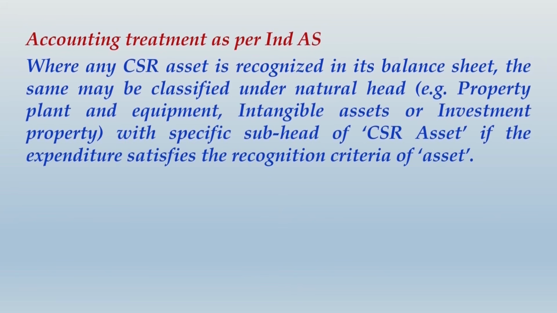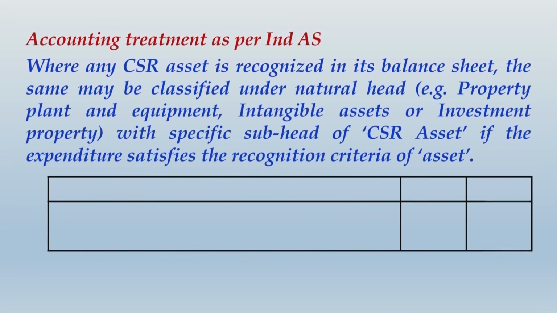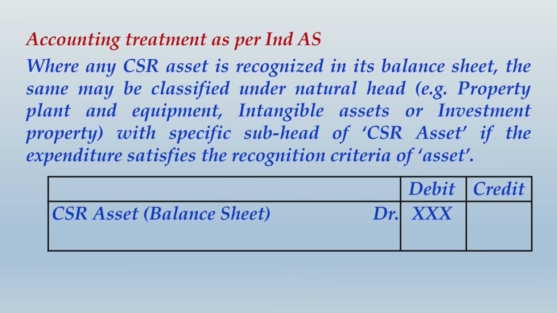So most important thing over here is the criteria for the asset recognition should be fulfilled exactly in accordance with the respective Ind AS. And the journal entry that you would pass in such case will be CSR asset, which will be presented in the balance sheet. So CSR asset debit to bank or vendor, and that will be the accounting entry that you would pass.